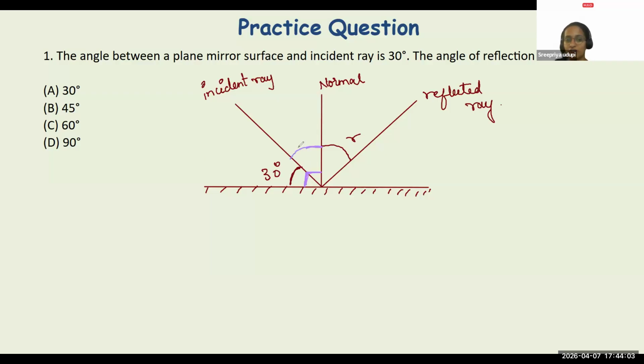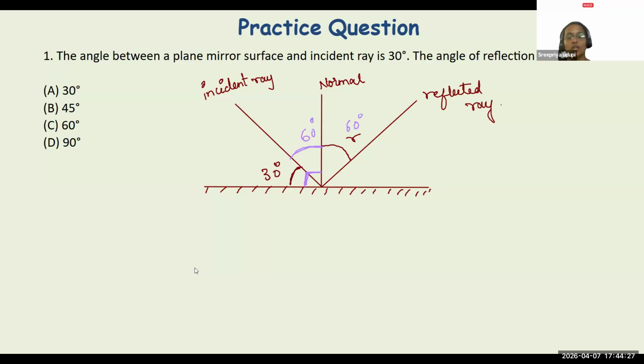So the leftover angle is going to become 60 degrees. So if the angle of incidence is 60 degrees, the angle of reflection is also going to be 60 degrees, right? So it's very, very important you read the question carefully. Correct, Harshit. Please be careful, everyone. I hope everyone understood this.